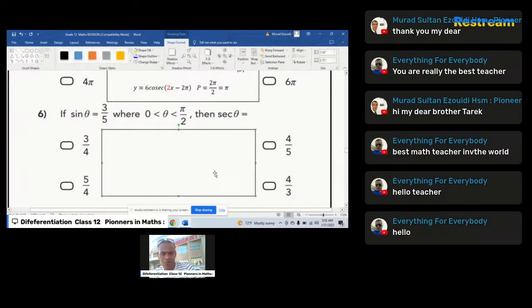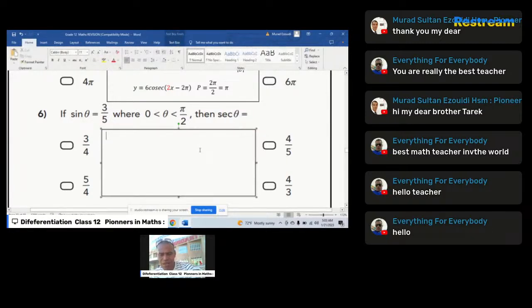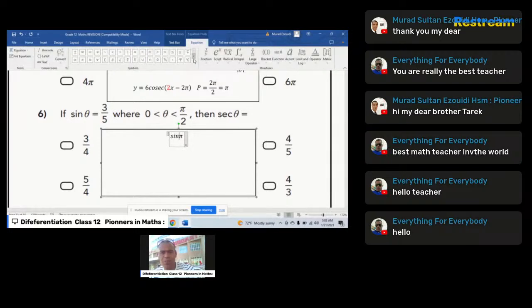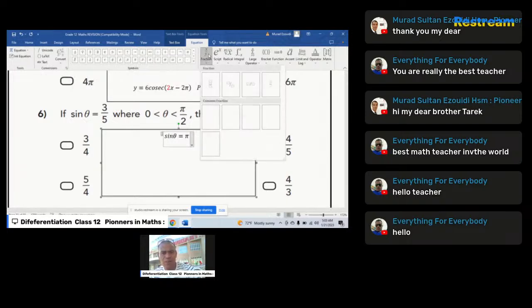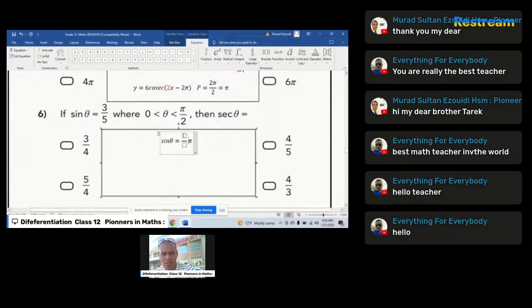I will just write the function as it is: sine of theta is equal to 3 over 5. Theta should be between 0 and pi over 2. Then find sec of theta.